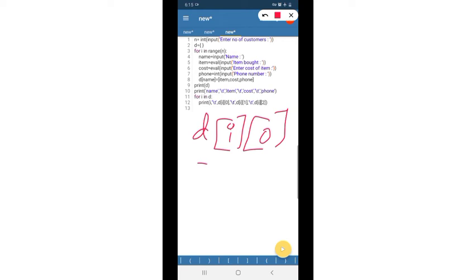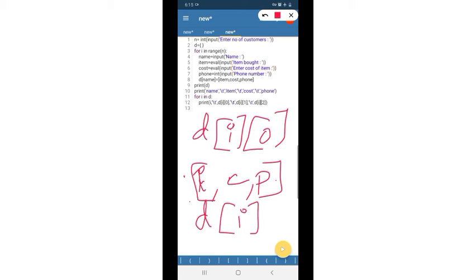Then in that dictionary we will have what? The key will be the name and the value will be a list containing the item, cost and phone number. It will contain the items purchased, cost and the phone number. So in this dictionary, the value of D of i will be what?